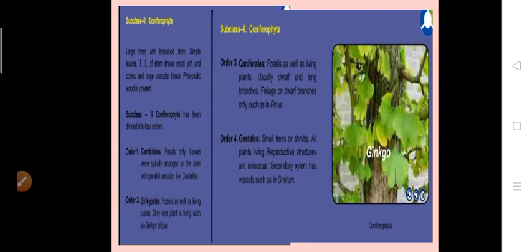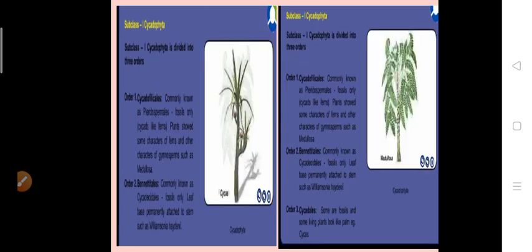A large number of resin canals are present in the wood. Monoecious or dioecious plants are present in this order. Pollination occurs through wind. Pinus and Taxus trees belong to the Coniferales order.